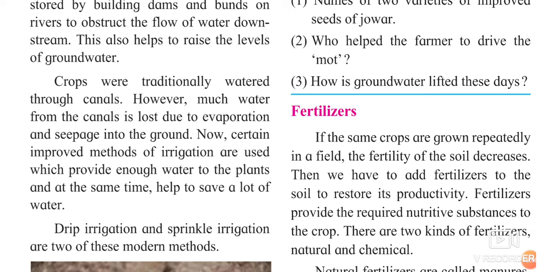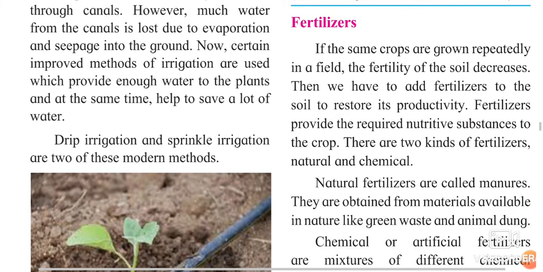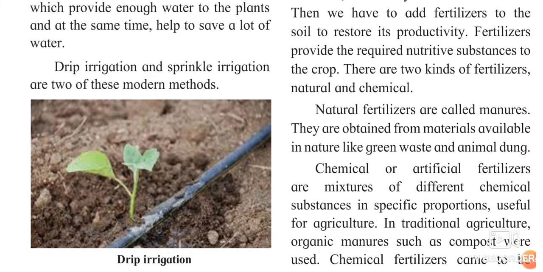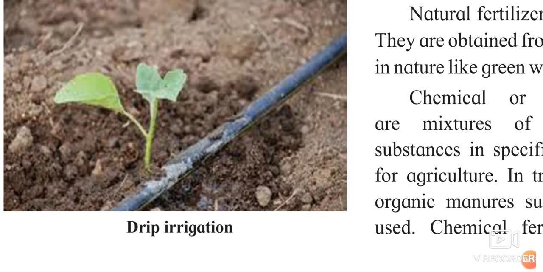Nowadays certain improved methods of irrigation are used which provide enough water to the plants at the same time, and water is also saved. How, that we will see. First is drip irrigation. What is done over here? Crops have been planted or seed is sowed at a particular distance. They are sowing one plant over here, leaving some space, another crop, again space, another crop. They are leaving one pipe in front of it. You can see in this picture clearly, they have kept one black color pipe in front of it.